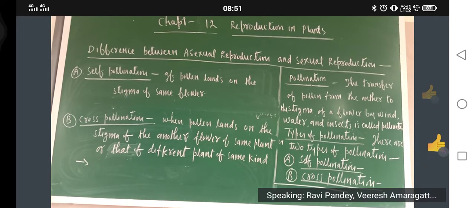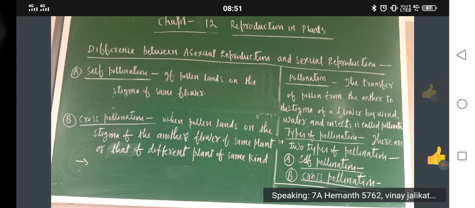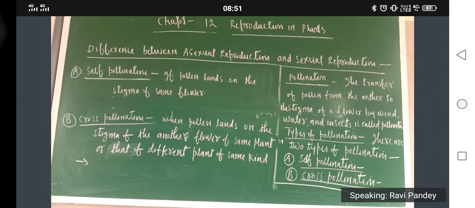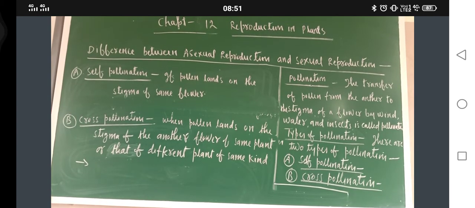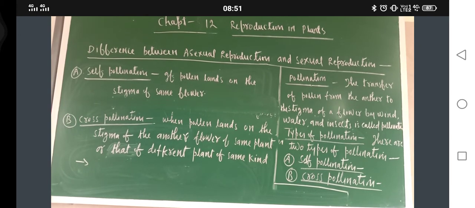First, understand the meaning of self pollination and cross pollination. In self pollination, pollen lands on the stigma of the same flower. In the bisexual flower, the male reproductive part and female reproductive part, both are there. So if pollen lands on the stigma of the same flower, that is called self pollination.